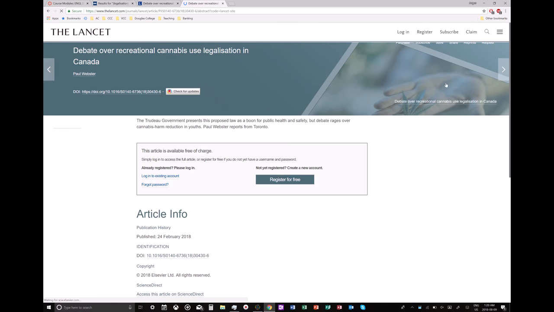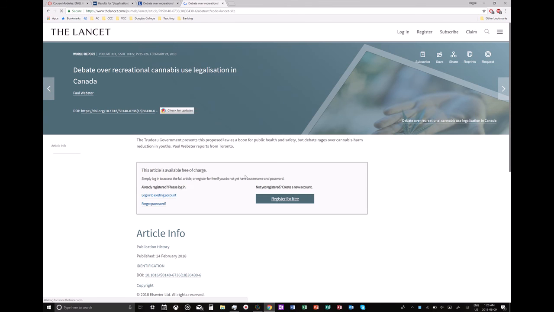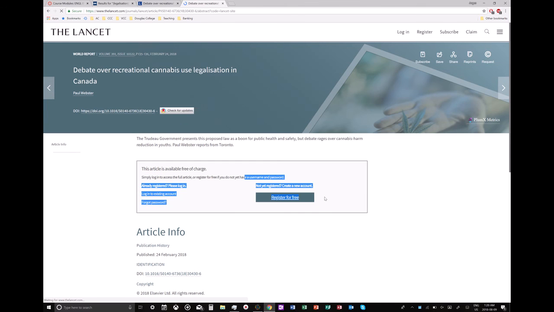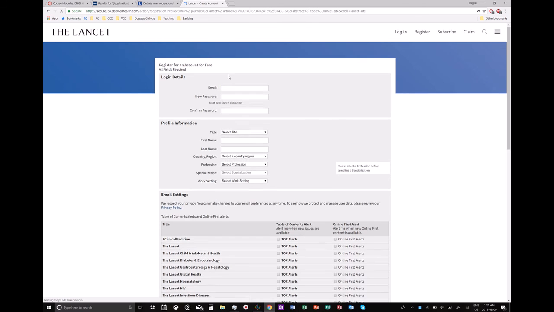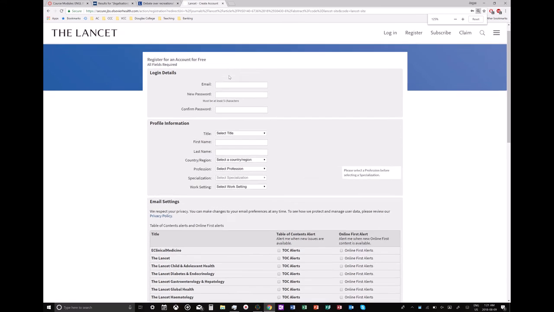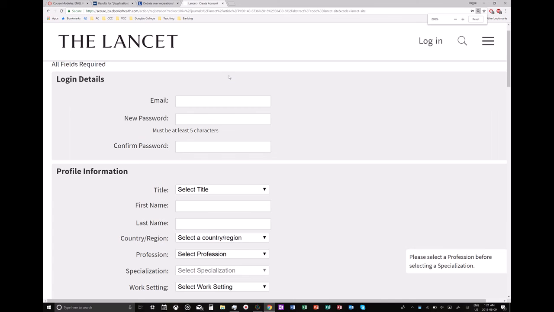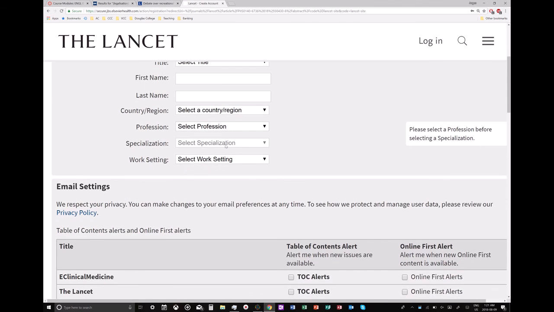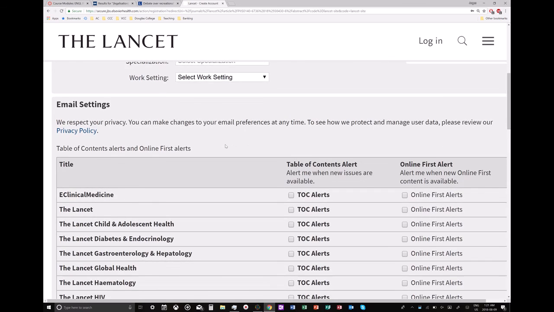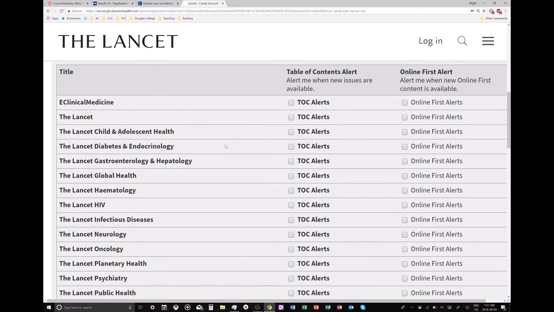I'm going to log out, and here you see you can register for free as a student. So you can click that, enter the login details, your email, your password. I'll make it bigger for you. You can enter the information here. It's user information, and you don't need these alerts or anything.